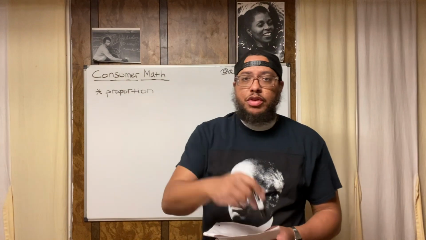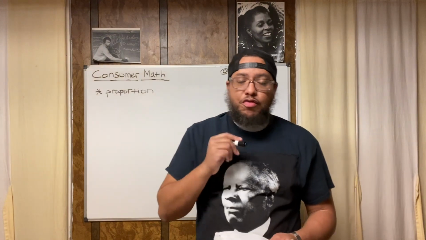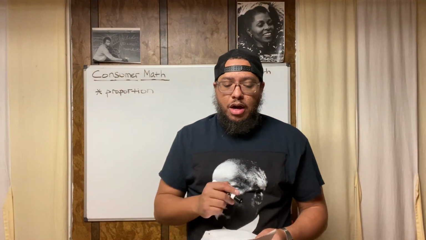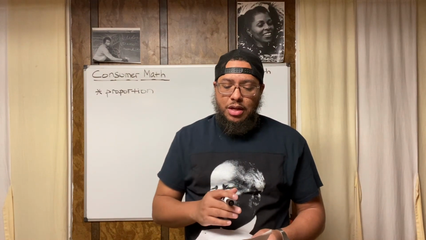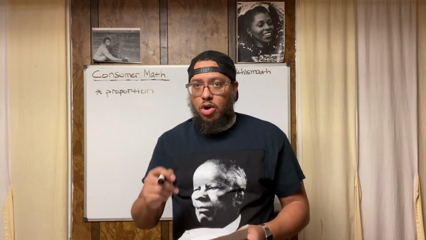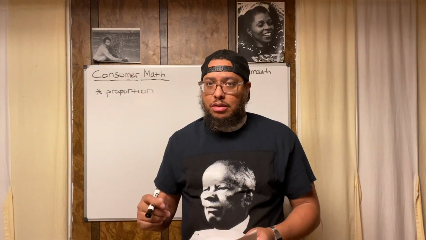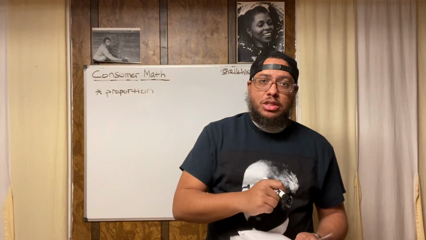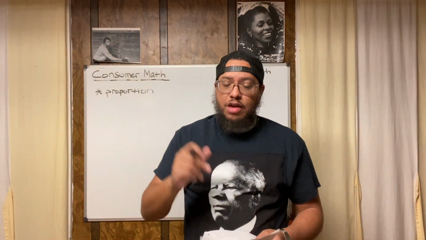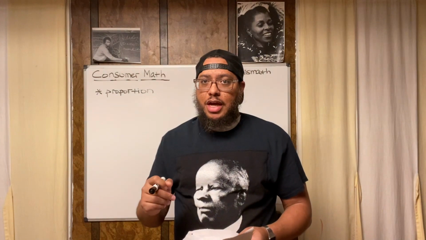All right, now I'm going to read the problem. The problem says, find the cost of a quarter pound of crackers if 1 pound costs $1.79. Find the cost of a quarter pound of crackers if 1 pound costs $1.79.